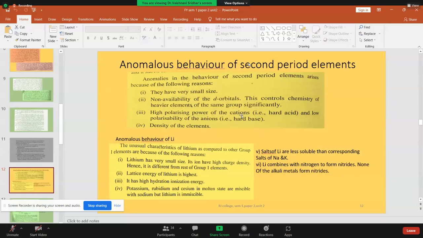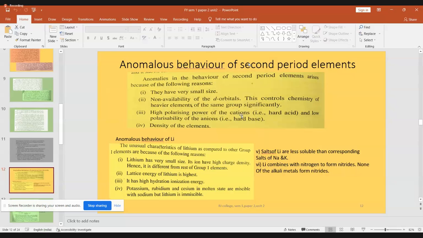So what do you mean by high polarizing power? See, the meaning of polarizing power and polarizability comes when you talk about the electron cloud. Now we are actually shifting away from the syllabus, but since you asked, I am explaining it to you. Imagine an atom. You have a nucleus in the center and electrons around it, all spinning properly in their proper orbitals. Now, a cation is going to be like that.